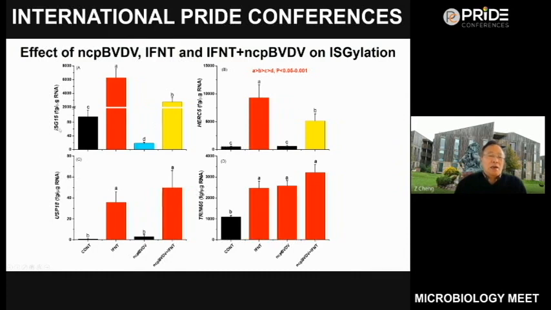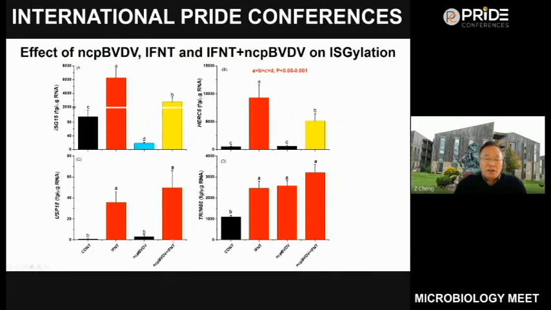The ISG15 and HERC5. We can say for these two genes, interferon tau significantly stimulated the expression of ISG15 and HERC5.